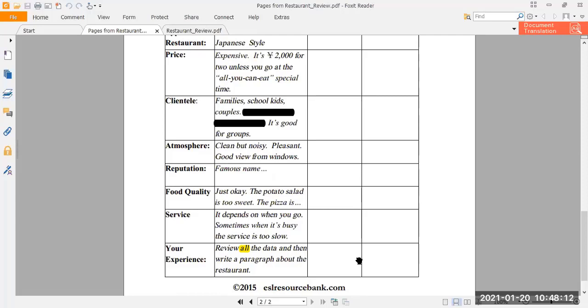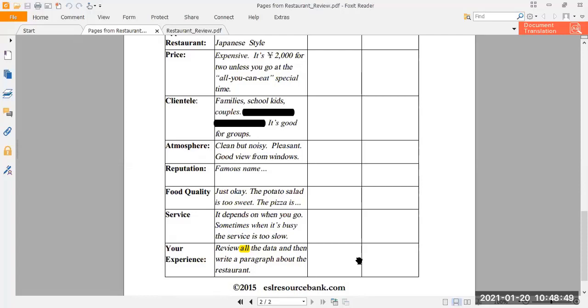Reputation: famous name. Sometimes people are selling only a brand name. Although the food is going to be the same in your mohalla, in your locality, when you go to Kababji or Sajjad or Do Darya, you come back and tell your people, "I went to Kababji, I have eaten there." So what is their reputation like? It is a famous name, it has become a brand in our locality, in our city.